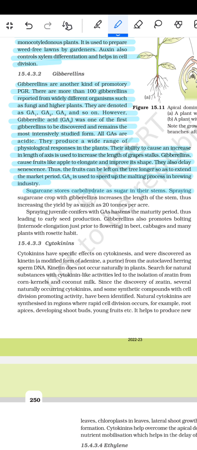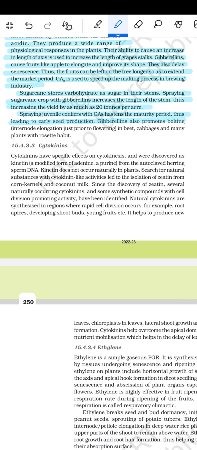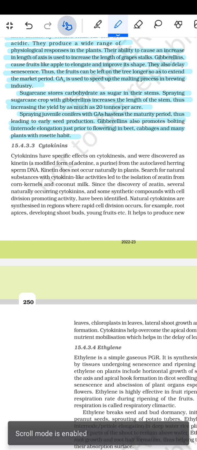Sugarcane stores carbohydrate as sugar in the stem. Spraying a sugarcane crop with gibberellins increases the length of the stem, thus increasing the yield by as much as 20 tons per acre. Spraying juvenile conifers with GA hastens the maturity period, thus leading to early seed production. Gibberellins also promote bolting, internode elongation just prior to flowering, in beet, cabbage and many plants with the rosette habit.